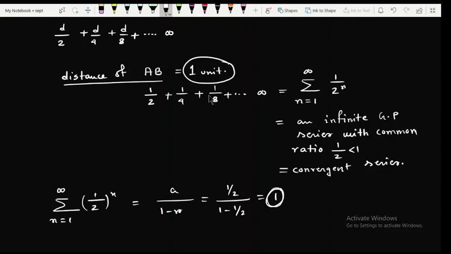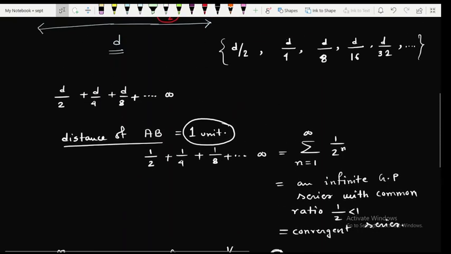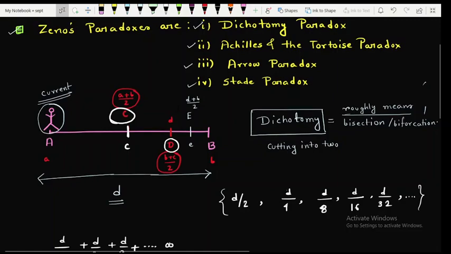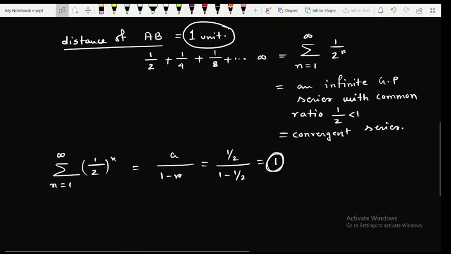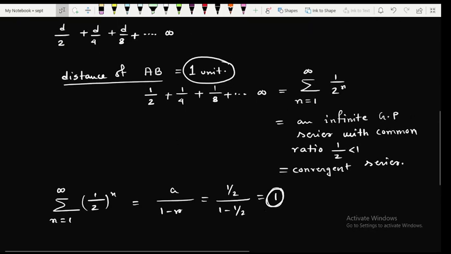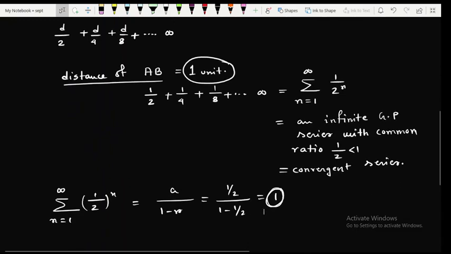So mathematically this paradox is well solved, and if you try to prove this logically, then there might be some problem there, but mathematically from the infinite series concept it is proved. So this one is the famous Zeno's dichotomy paradox, right?